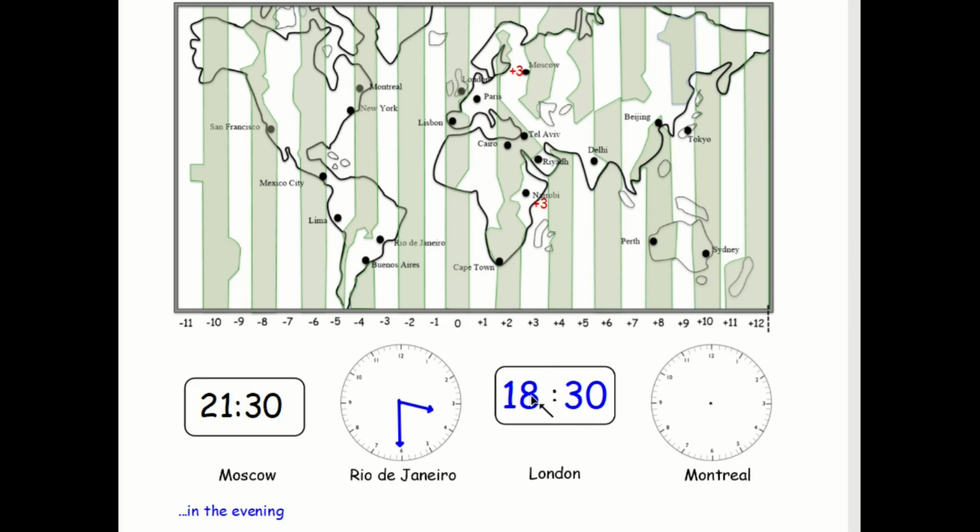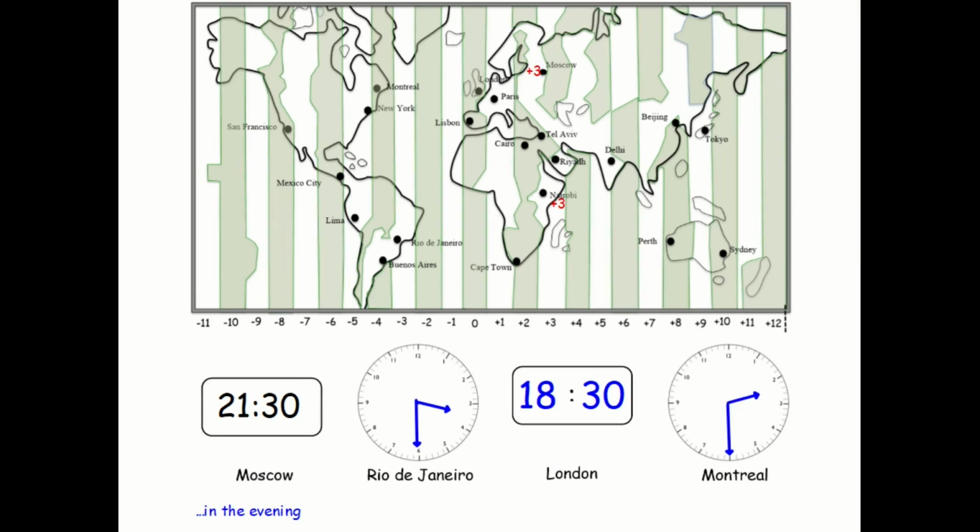Always base it on the London time. So if it's 4 hours behind London, then it's going to be 2:30 in the afternoon. So we have the hour hand going halfway between the 2 and the 3, and then again the minute hand's pointing towards the 6.